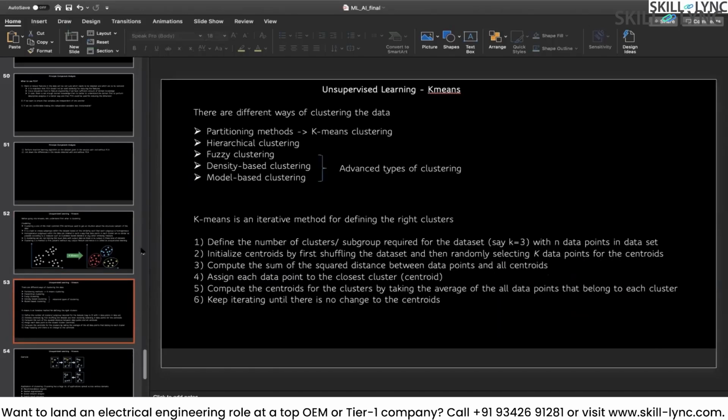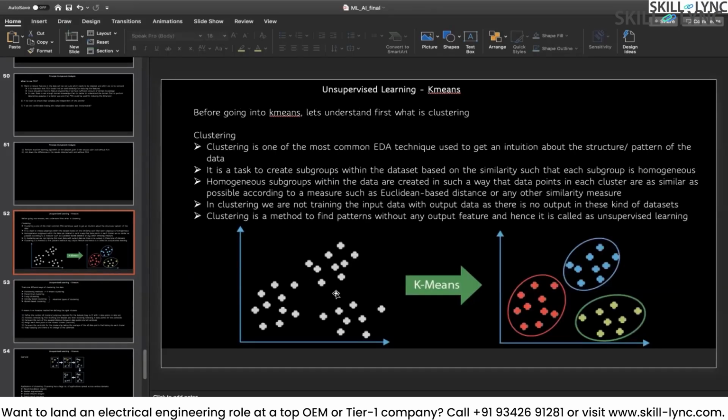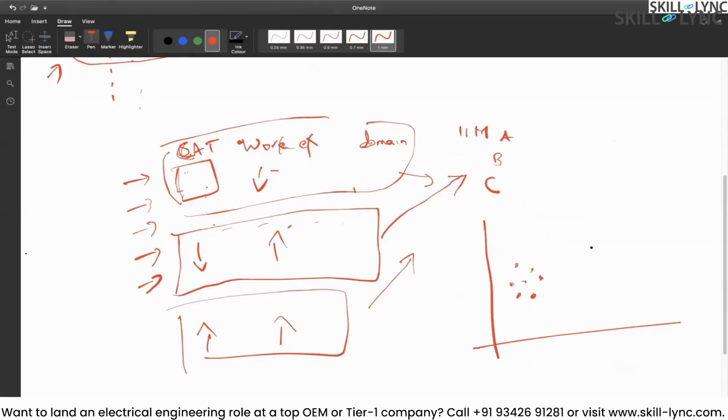For this kind of data points, the first step is to define the k value randomly. In this case, let's take k equal to 3, because by looking at the graph, it is quite simple that the value of k would be 3. But let's anyway start with k equal to 3. We can start with 2 also. With k equal to 3, we have to randomly allocate 3 centroids here. Let's say this is one centroid C1, this is C2, and this is C3.